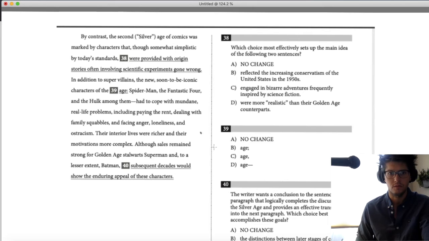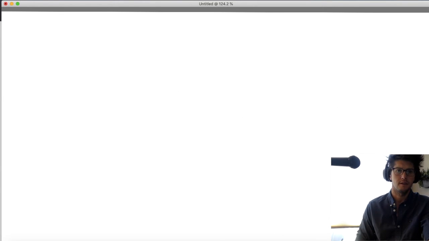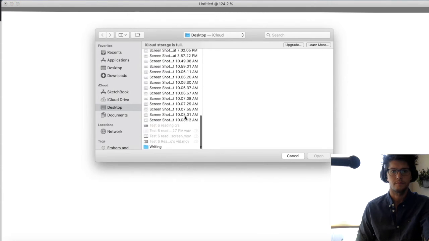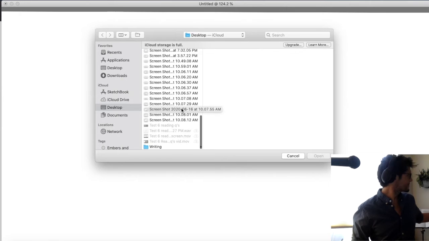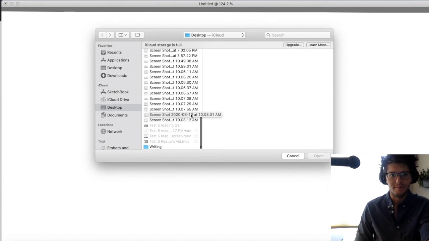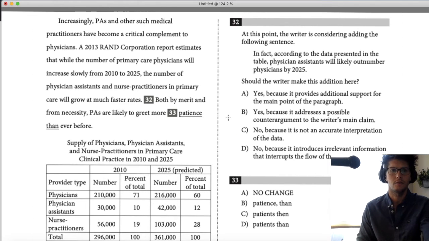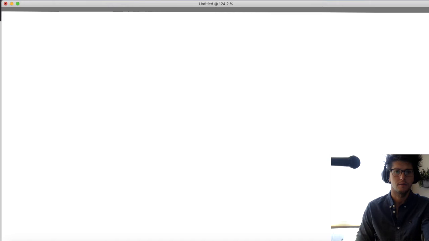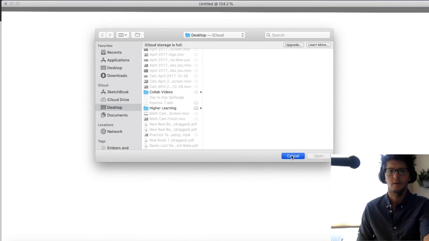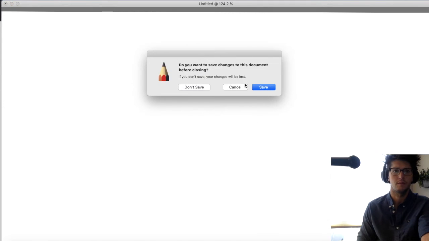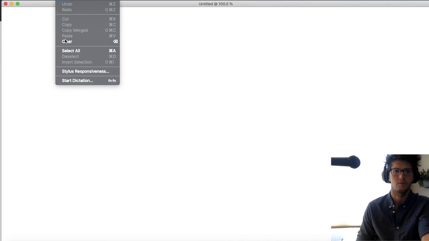Let's redo this. I'll set it up so we can talk about both 39 and 40. Oops, wrong one, sorry about that. One second. Pull up the right question here. Before I do, I'm going to reset my chalkboard. That's part of the reason it was blurry, because the chalkboard was zoomed in.